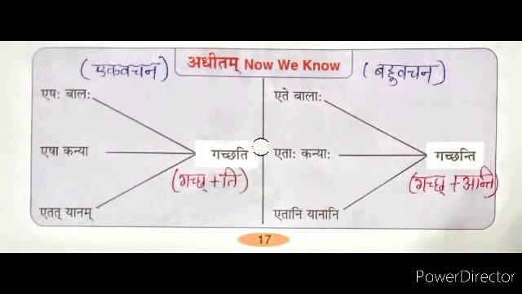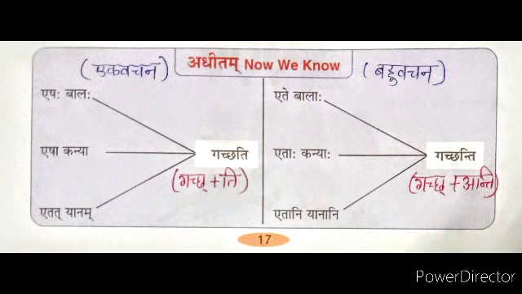When we use the singular form of the pronoun, then we also attach the singular form of the noun. And for the verb, we use the ti suffix added to the basic root. Same thing when we use the plural form of the pronoun and noun, then we add the anti suffix to the basic root.